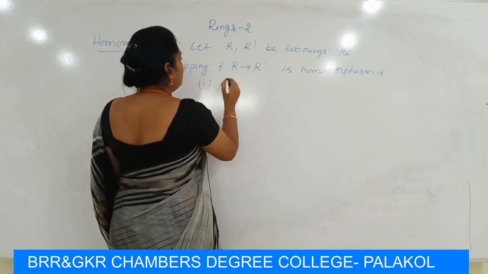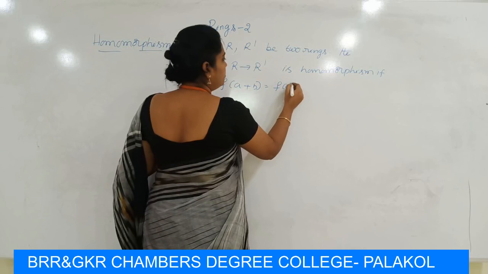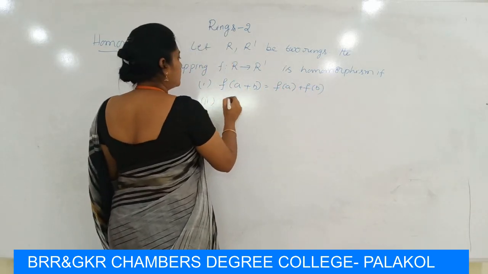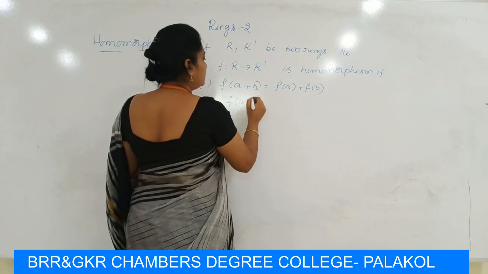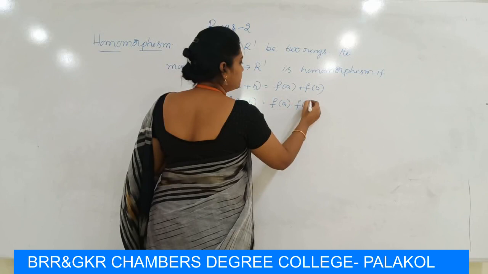First one, f(a + b) = f(a) + f(b), and second one, f(a · b) = f(a) · f(b).